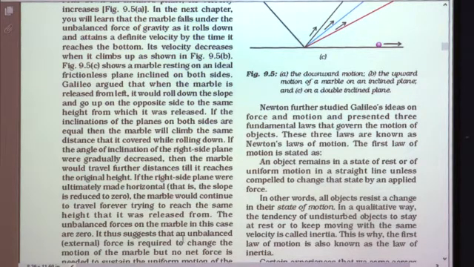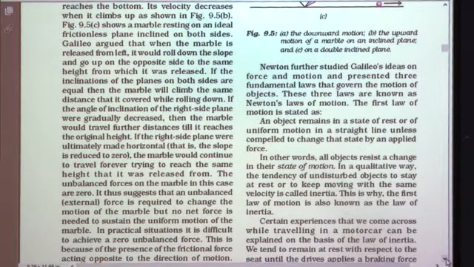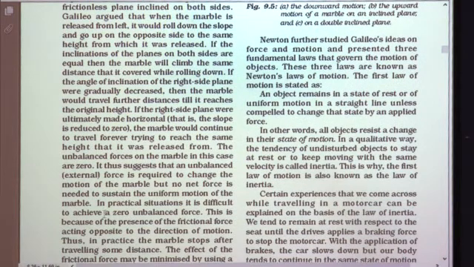It thus suggests that an unbalanced external force is required to change the motion of the marble, but no net force is needed to sustain the uniform motion of the marble.